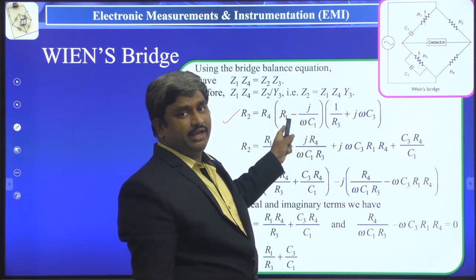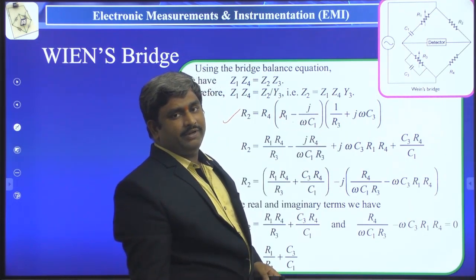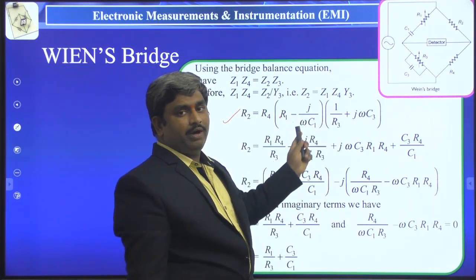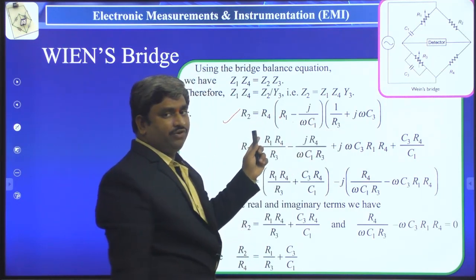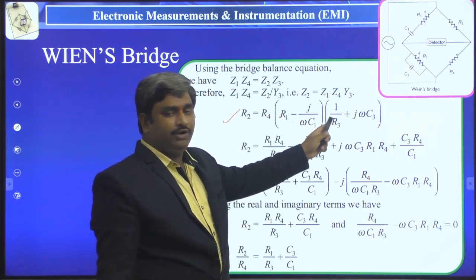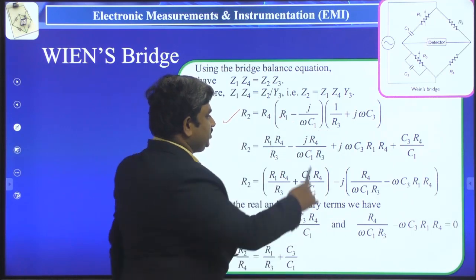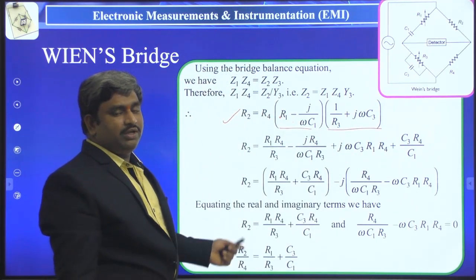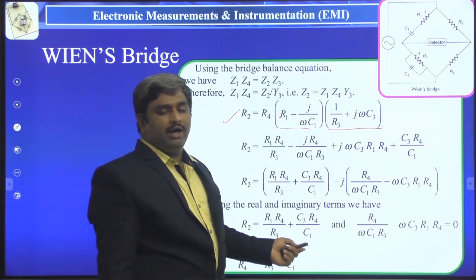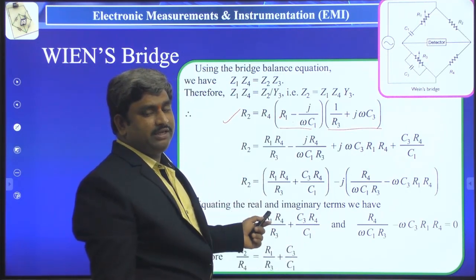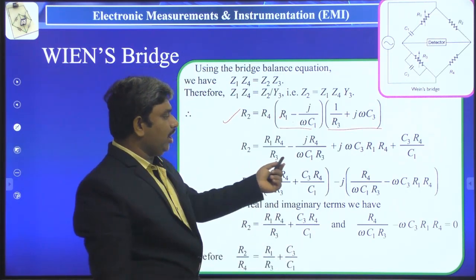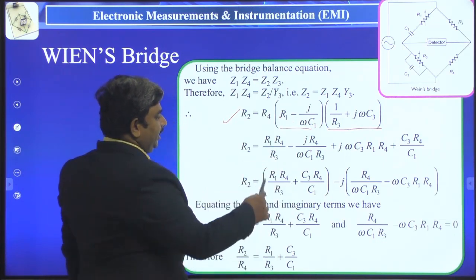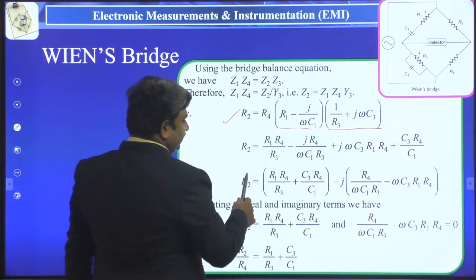This is like A minus B into C plus D. We have to multiply these two parameters, so AC plus AD minus BC minus BD. Like that you have to form the equation. Finally I got the expression like this.